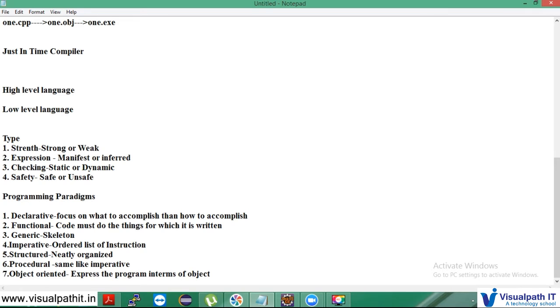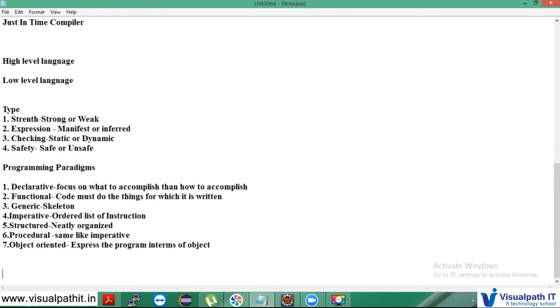Now let us come to features of C++. Before we get into C++ features, let's talk about who brought this C++. What is the history behind C++?